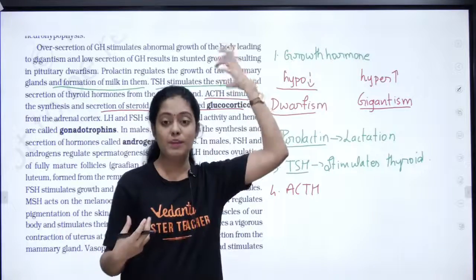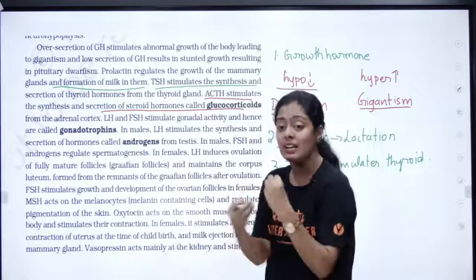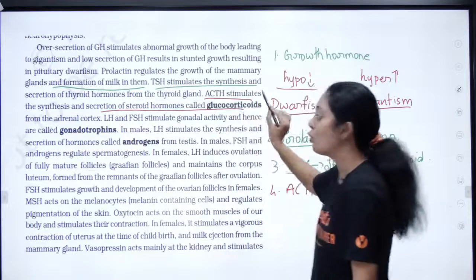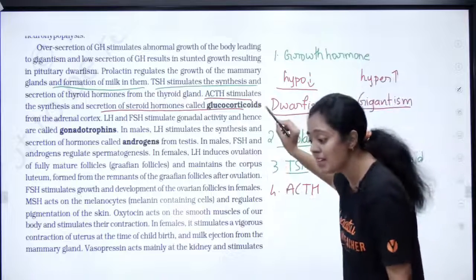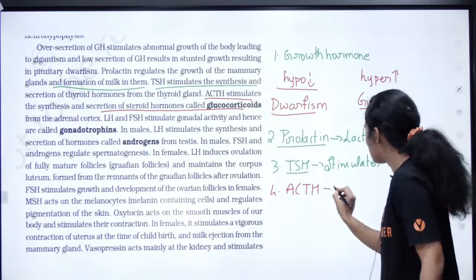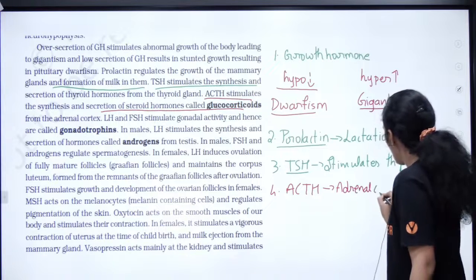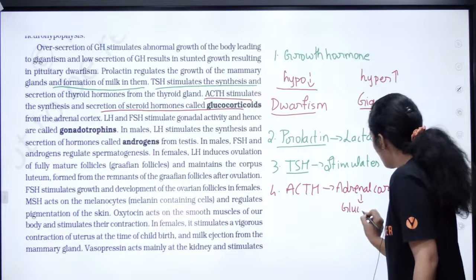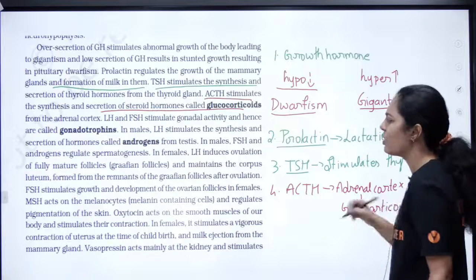So inga irundhu en pituitary la irundhu ACTH kidney varaikum poi adrenal glands oda cortex vandu stimulate pannum. It is going to stimulate the synthesis of glucocorticoids from the adrenal cortex. This can be asked as a question, so please do stay aware of all this. Okay, so ACTH enna pannum? It stimulates your adrenal cortex to produce what pasangla? To produce your glucocorticoids. I will talk about what glucocorticoids are a little later.